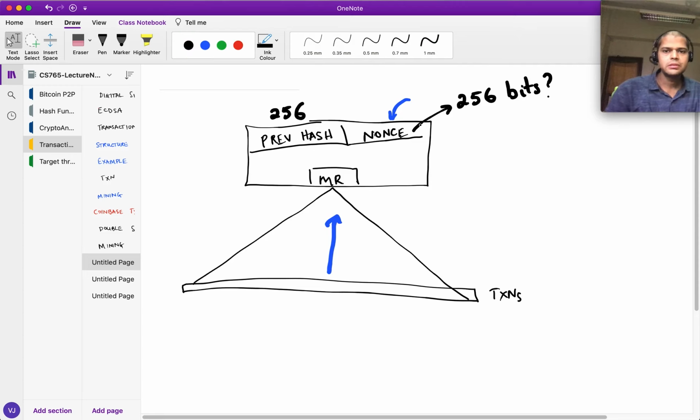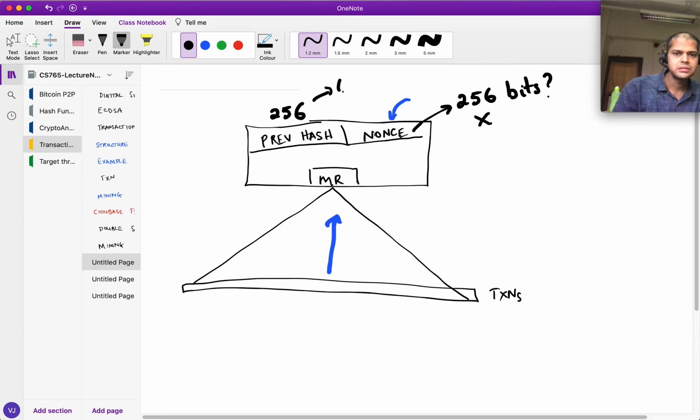So it turns out that this is not true. So how many bytes is this? This is 64 bytes. Wait 1 second. Yeah, no, I beg your pardon. This is 32 bytes, right?